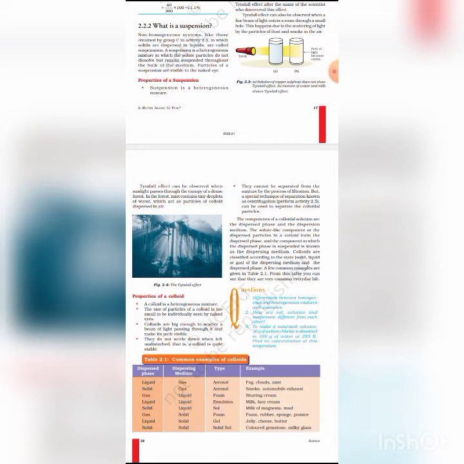Now students, we discuss applications of colloids. In our daily life, colloids play a very important role, in industry as well. Colloids make up some of our modern products such as foods, medicines, paints, and electrical precipitation of smoke. Foods: many of our foods are colloidal in nature, such as milk and butter.